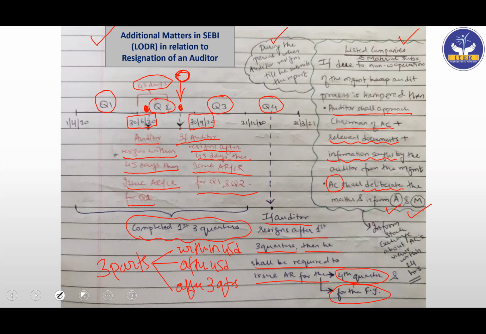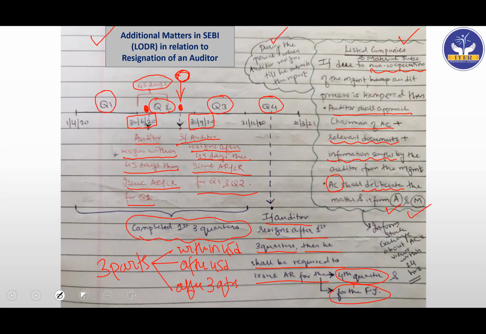Okay. So, very easy area. If there is non-cooperation from the management and the audit process is hampered, then the auditor will approach the chairman of the audit committee with the relevant documents and the information sought from the management. He'll carry the proof that he had approached the management for the necessary information, and the audit committee shall deliberate. Now they will deliberate and inform the auditor and the management.